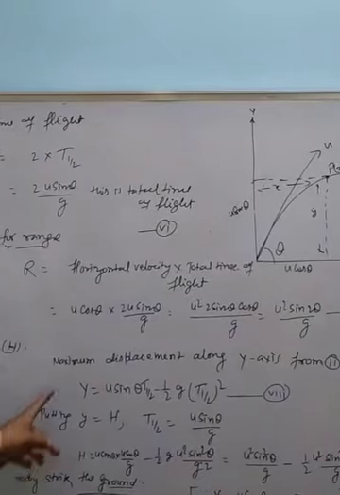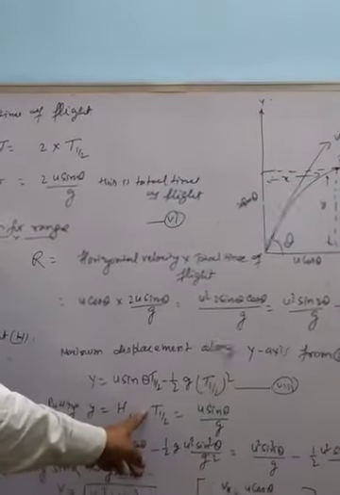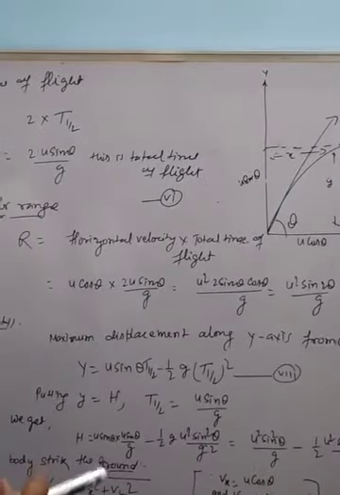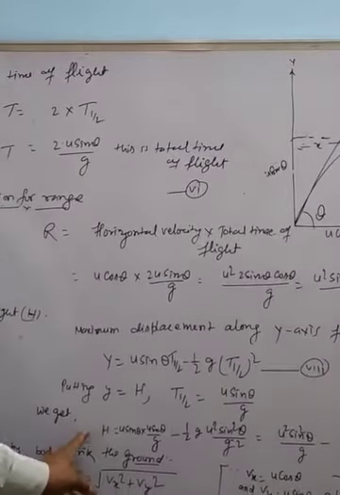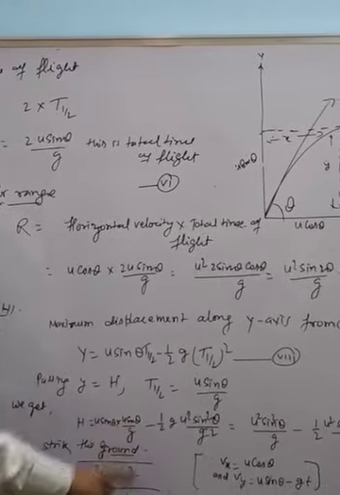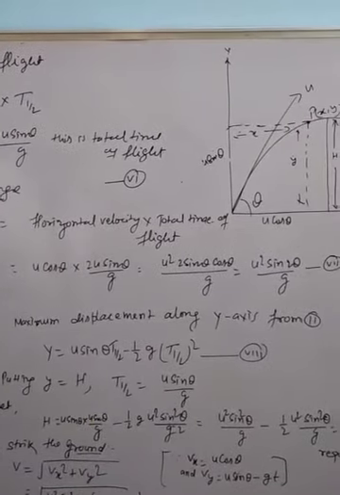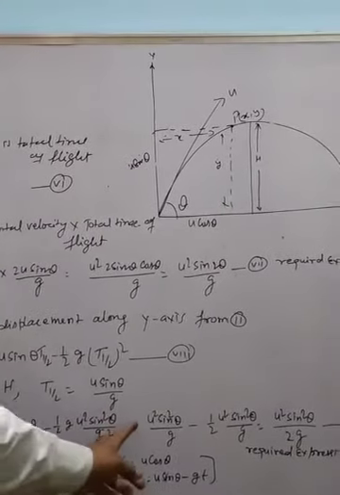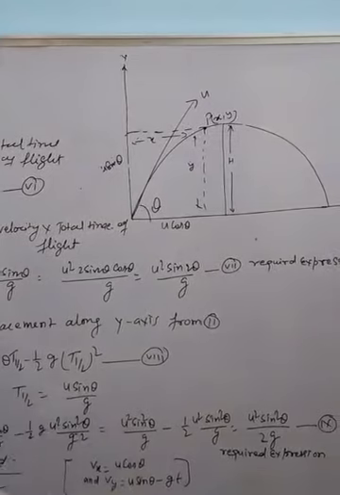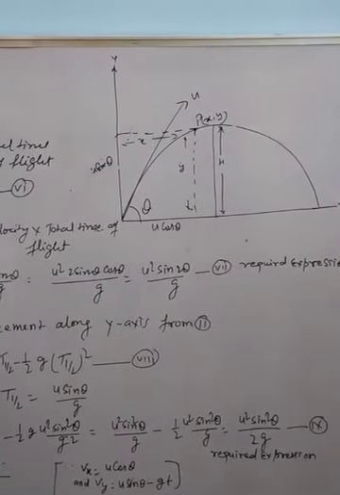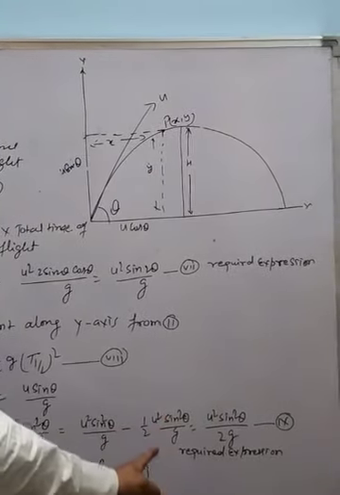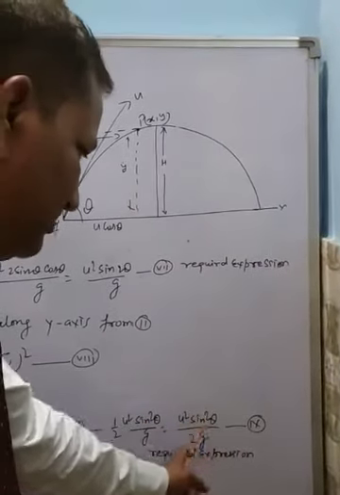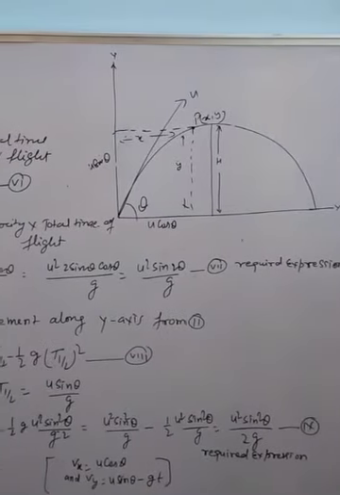Now replacing y by h and putting the value of t half, half time of flight, u sin theta upon g, we get h is equal to u sin theta into u sin theta upon g minus 1 by 2 g u square sin square theta upon g square. This is equal to u square sin square theta upon g minus 1 by 2 u square sin square theta upon g. So we get the expression u square sin square theta upon 2g. This is the expression for maximum height.